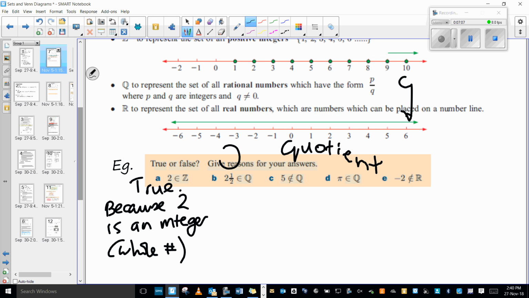But Lily, why did you answer? Tell me what this says. What's this question asking? Negative 2 is not a number of R set. What's R? Oh, it's not a real number. So is that true or false? It's false. Okay, so negative 2 is a real number, so that is indeed false.